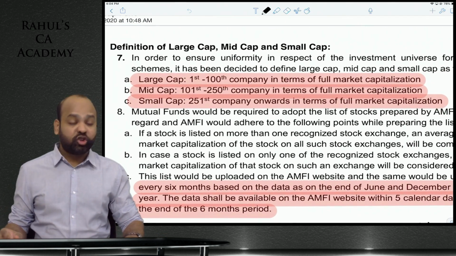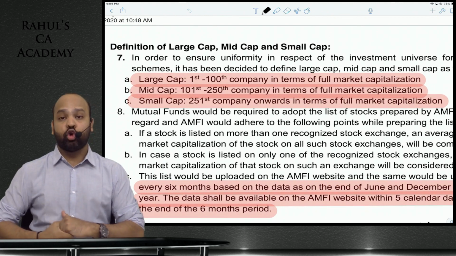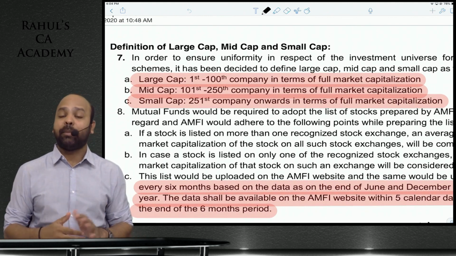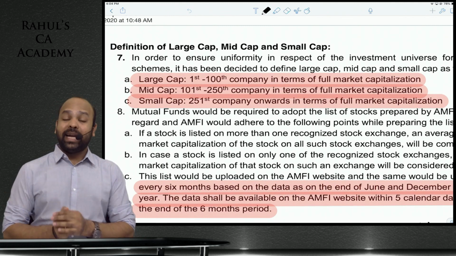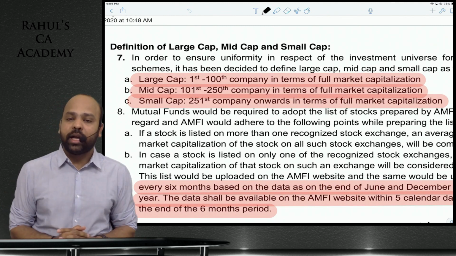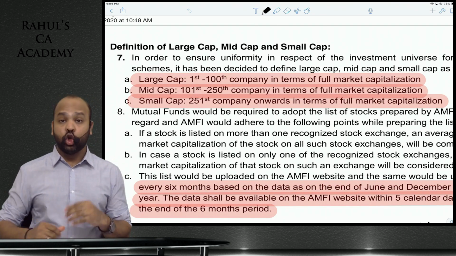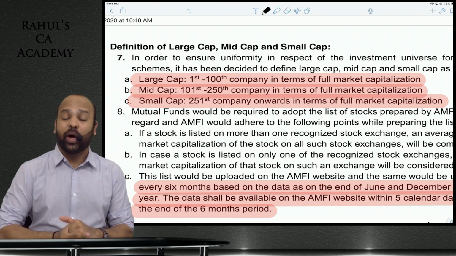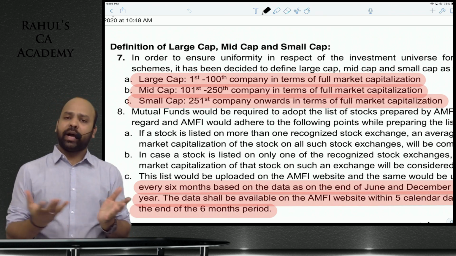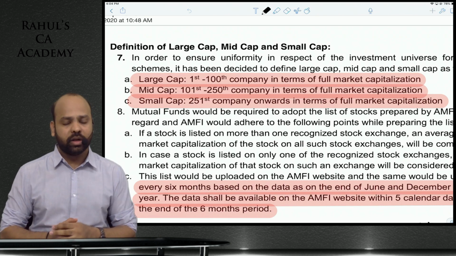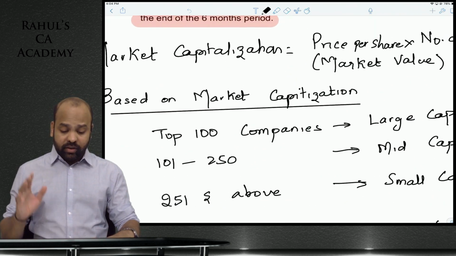The Association of Mutual Funds of India is supposed to roll out a list of these large cap, mid cap and small cap stocks by taking their market values as on 30th June and 31st December. So you will see that this list is released twice a year. They will have a span of 5 days from the end of that period to release the list. So this is the classification.